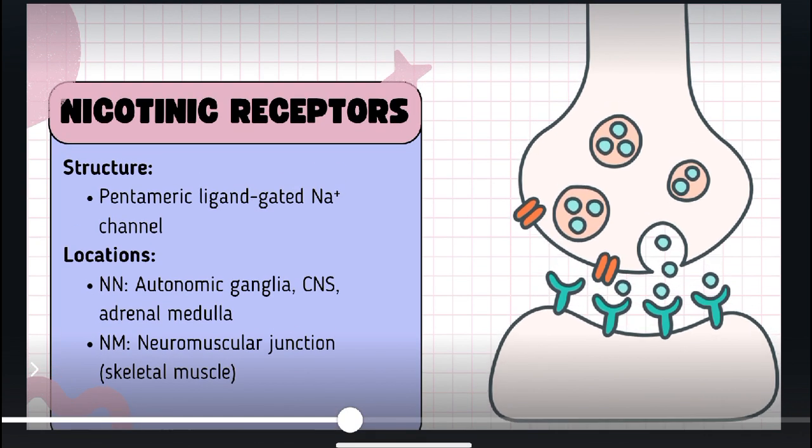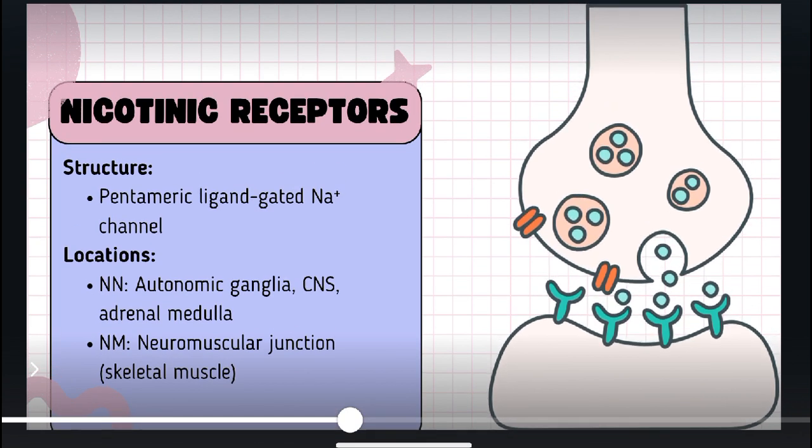After that, we have to discuss nicotinic receptors. The structure of the nicotinic receptor is a pentamer, ligand gated sodium channel. We have discussed the location of nicotinic subtypes: NN is present in autonomic ganglia, CNS, and adrenal medulla, while NM receptors are present in neuromuscular junctions on the surface of skeletal muscles and are important for innervation of skeletal muscle in order to help in movement, contraction and relaxation.